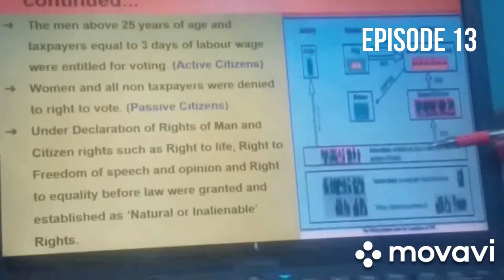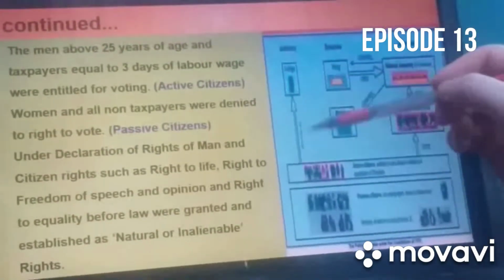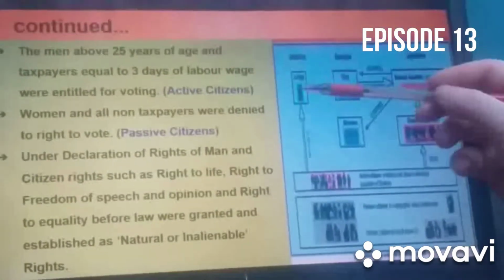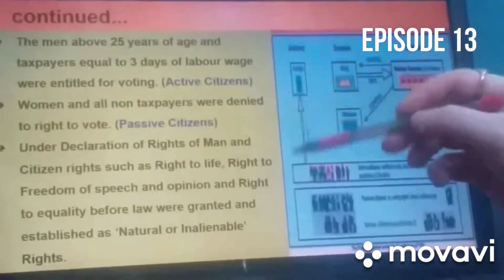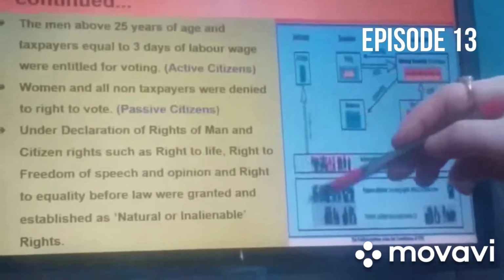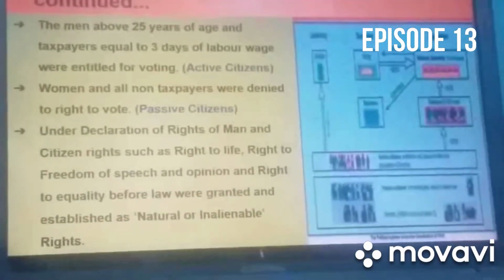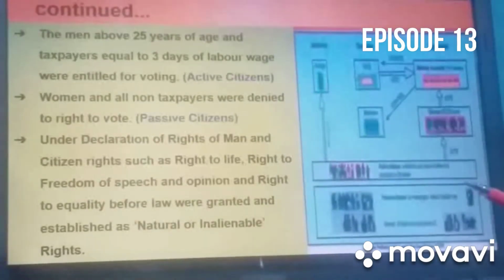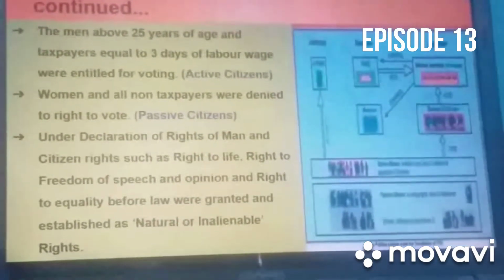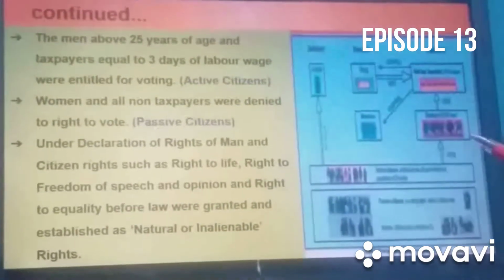Here you can see these active members were also voting for the judiciary, and here these were the judges. So in this way you can see this is the whole pictorial explanation of the constitution made by the National Assembly. And this picture, beta, I have taken from your NCERT book, page number 10, figure number 7, the political system under the Constitution.